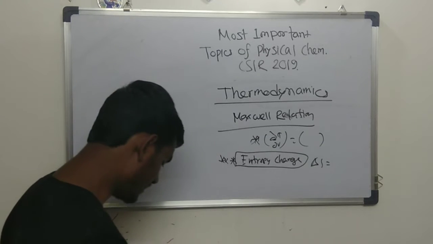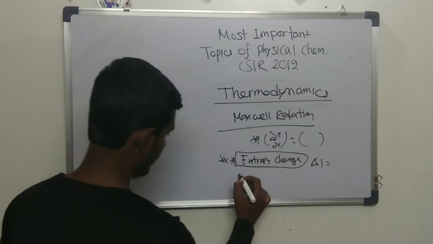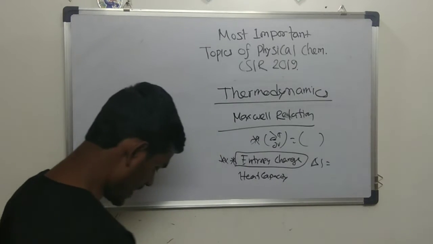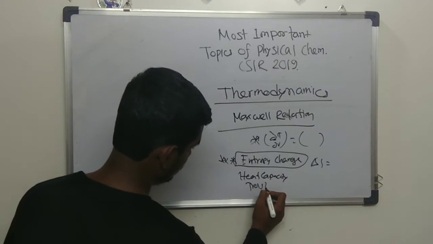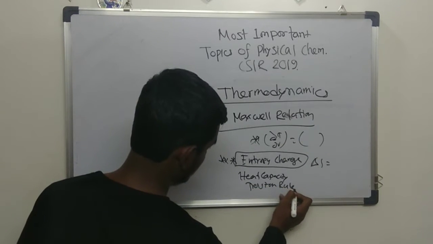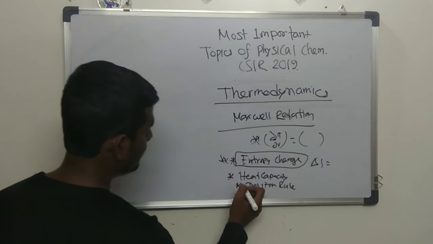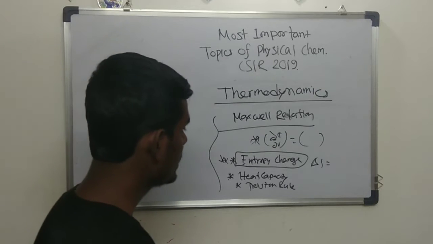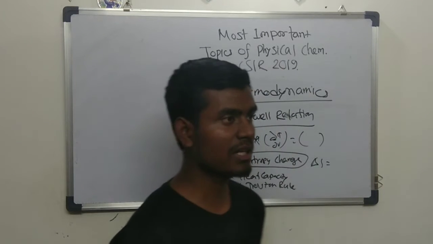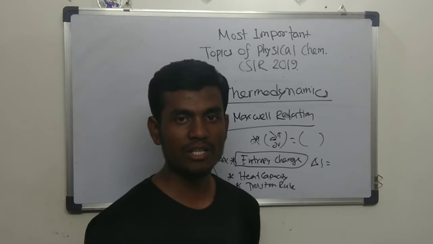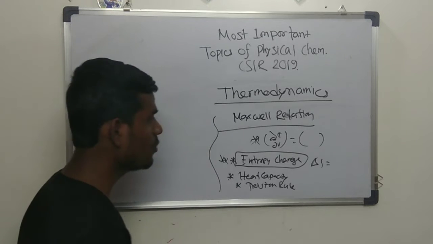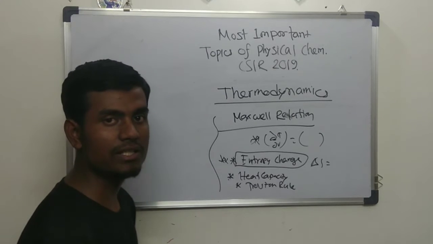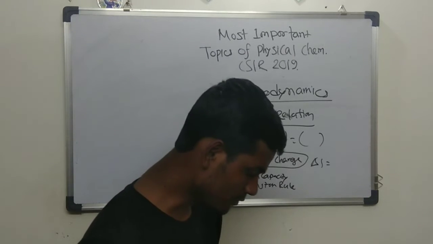The third point is the heat capacity and Trouton's rule. Along with these four parts, that is Maxwell relations, entropy change, heat capacity, Trouton's rule, they may also ask questions on the spontaneity criteria, change of work, and delta G, and how it gives the Helmholtz equation. These are the important points you have to go through for thermodynamics.